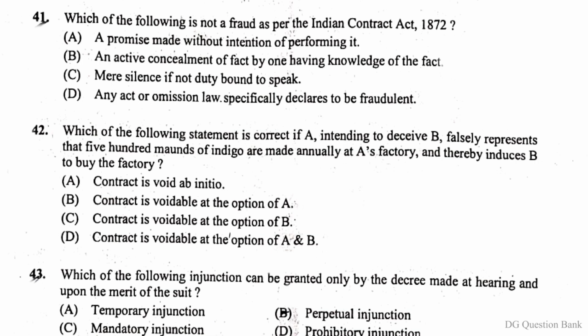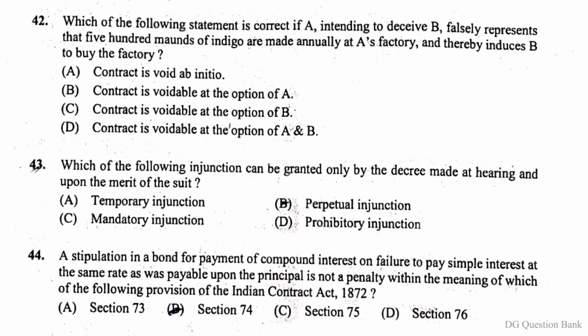Question number 41. Which of the following is not a fraud as per the Indian Contract Act 1872? The right answer is option C, mere silence, if not duty bound to speak. Question number 42. Which of the following statement is correct if A, intending to deceive B, falsely represents that 500 mounds of indigo are made annually at A's factory and thereby induces B to buy the factory? The right answer is option C.